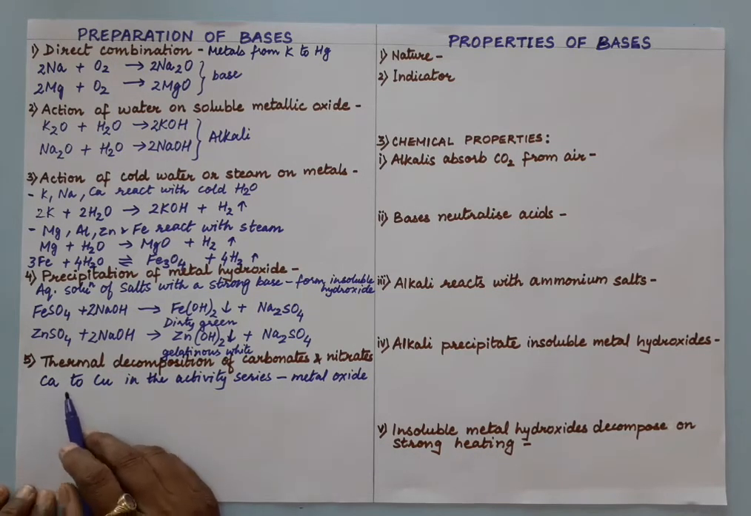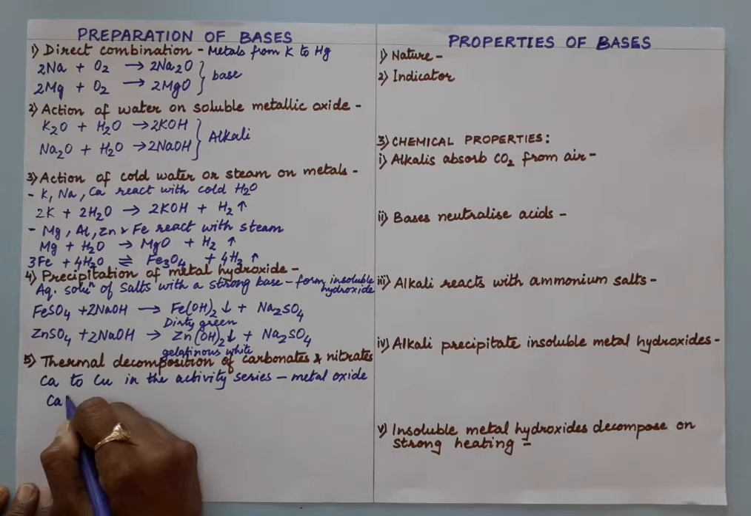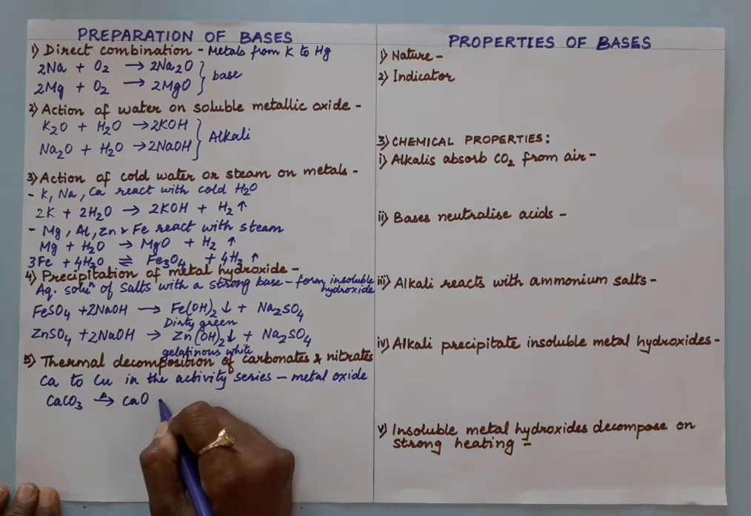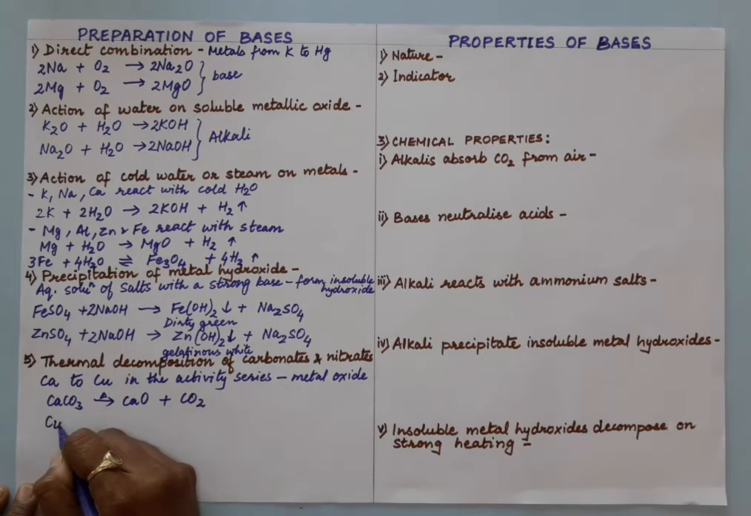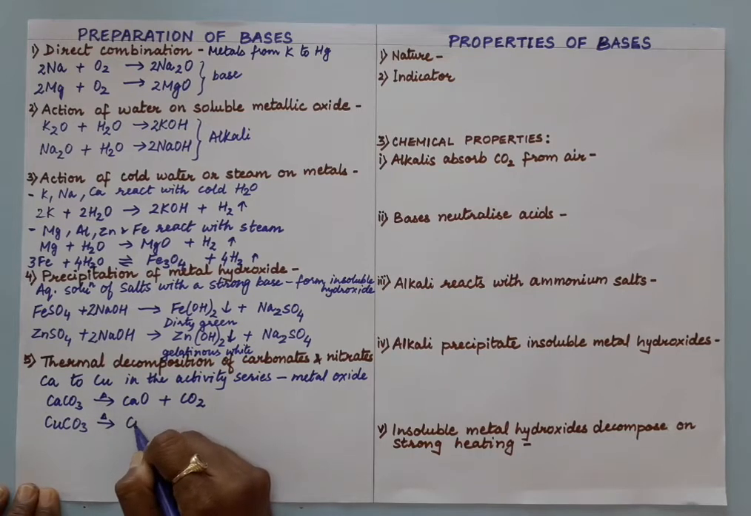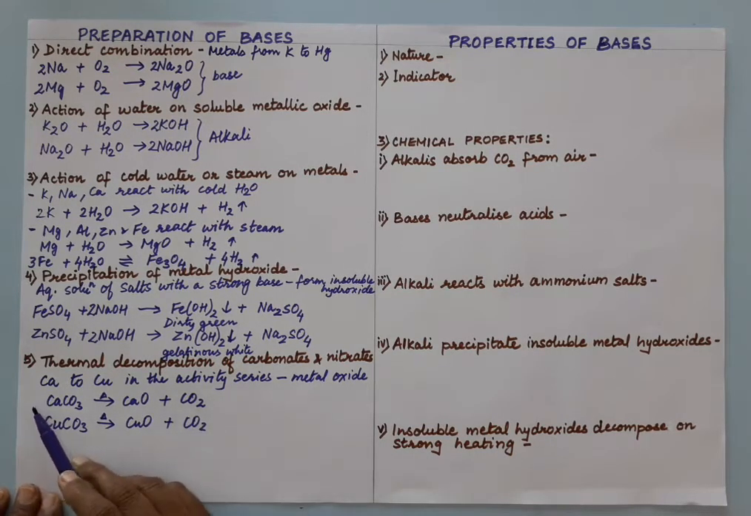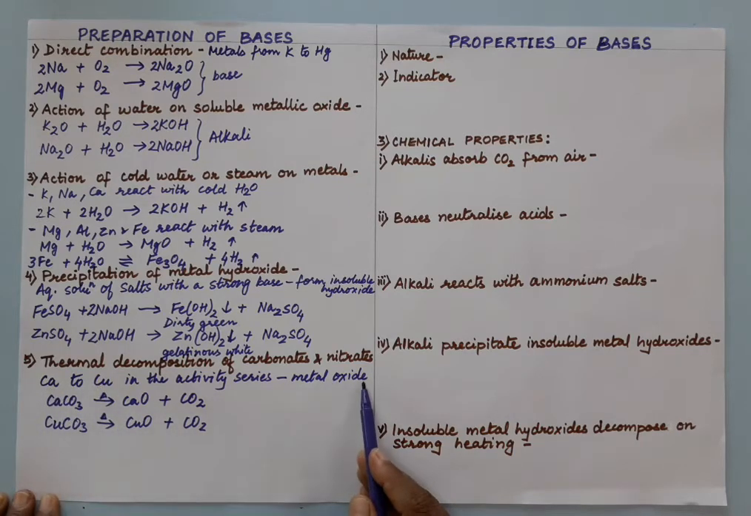Carbonates of metals from calcium to copper in the activity series give metal oxide and carbon dioxide. Calcium carbonate on decomposition gives calcium oxide and carbon dioxide. Calcium oxide is a base. Copper carbonate on decomposition gives copper oxide plus carbon dioxide. Again, nitrates from calcium to copper in the activity series will give metal oxide and nitrogen dioxide.